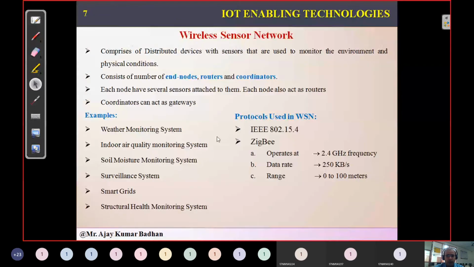Next we come across something called enabling technologies. In these enabling technologies, we have several different types. We have already seen it.